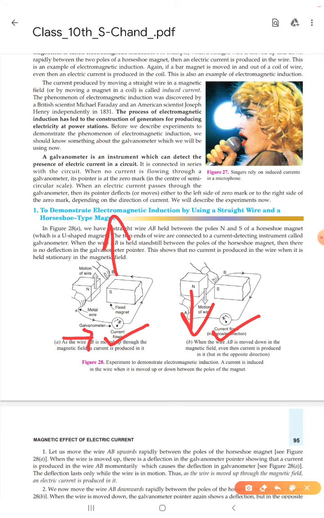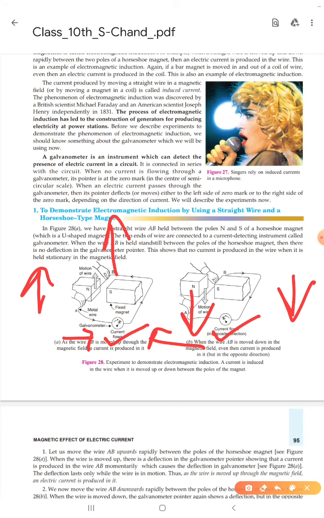In this diagram, you can see the galvanometer pointer deflected toward the right side when we move the wire in the upward direction. In the second condition, when we move the wire in the downward direction, we also see a deflection in the galvanometer, but in the opposite direction. It shows that when we move a wire in the presence of a magnetic field, there is a current. When we reverse the direction of motion of the wire, the direction of current is also reversed. But when the wire is stationary between these two poles, there is no current.